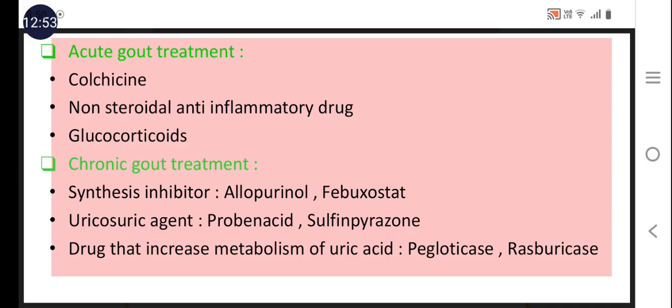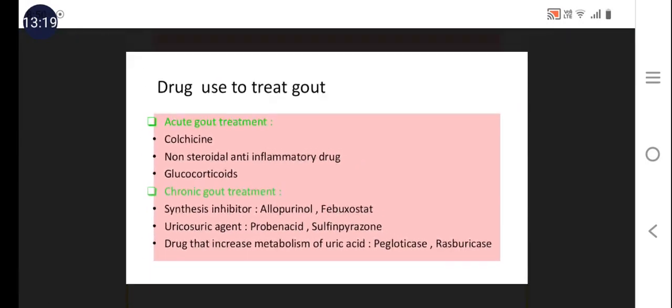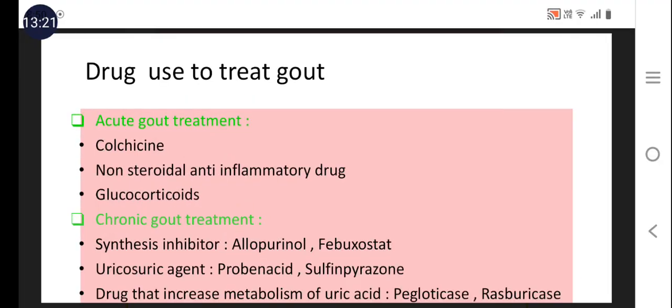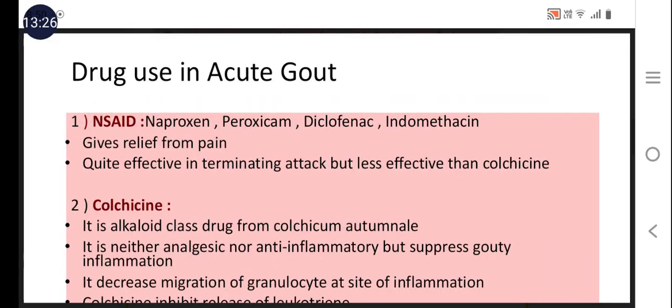So keeping that intention, the treatment includes synthesis inhibitors, allopurinol and febuxostat. Uricosuric agents, meaning those drugs that increase the excretion of the uric acid, that is probenecid and sulfinpyrazone. And the third class is drugs that increase the metabolism of the uric acid, that is pegloticase and rasburicase. Classification is important in this part. Once you are clear with the classification and mechanism of action, it becomes simple to understand the topic.